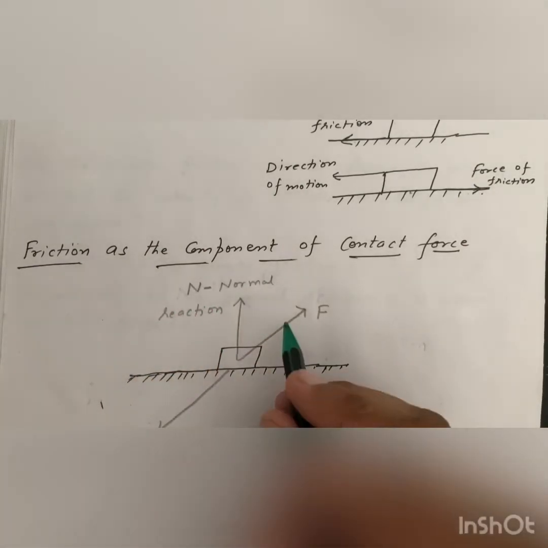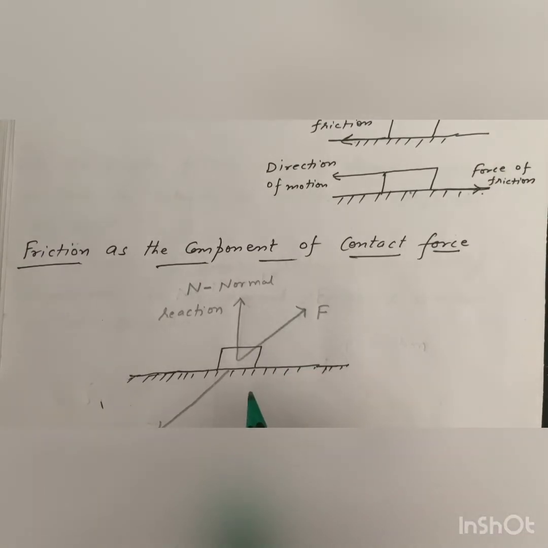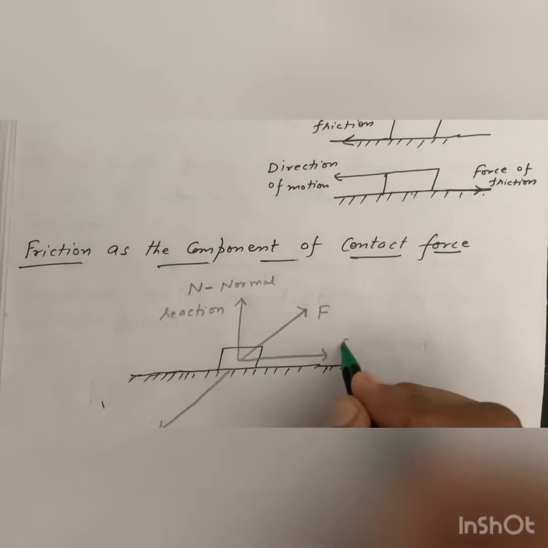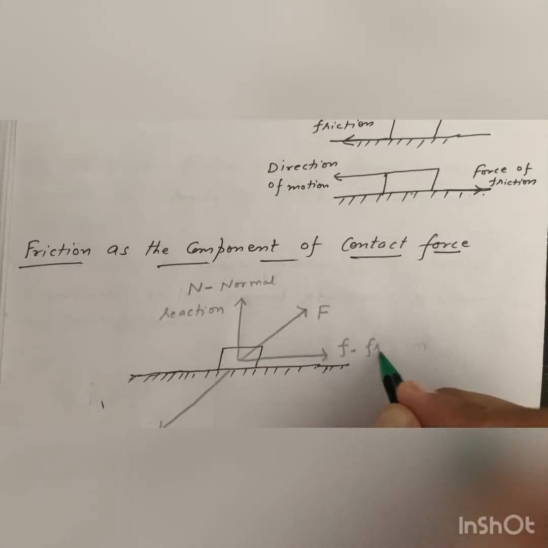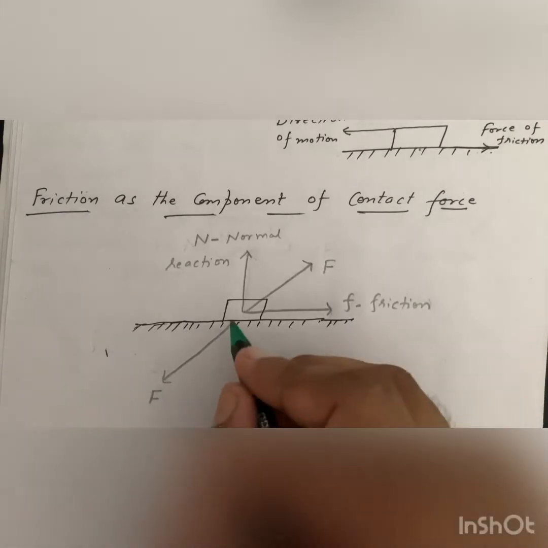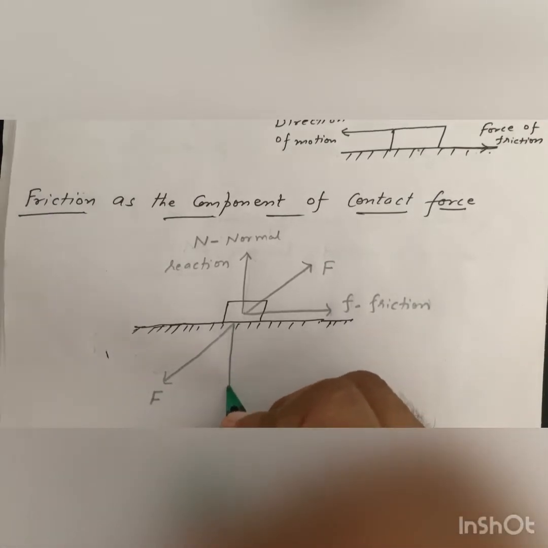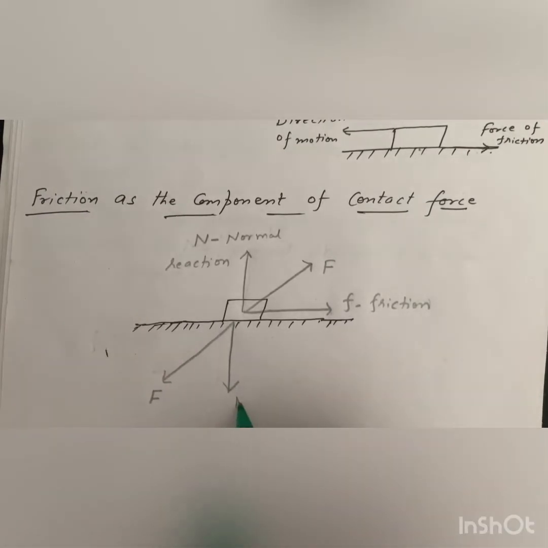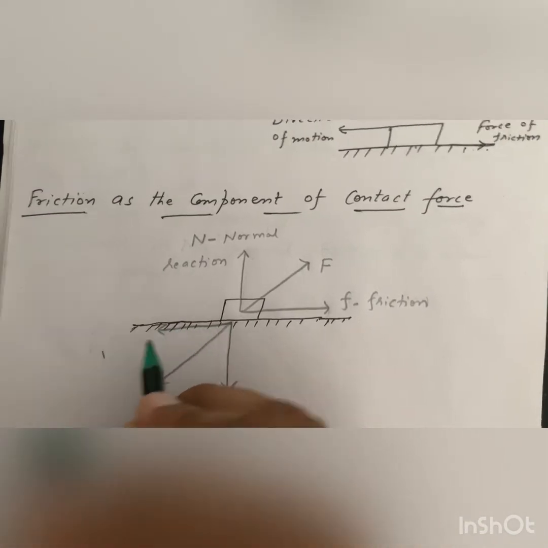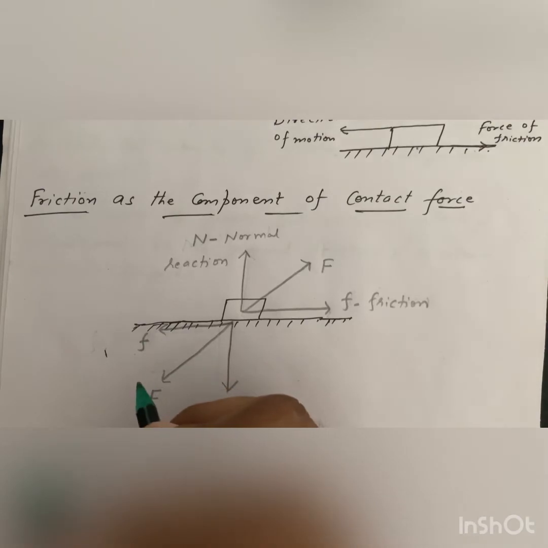The component of contact force parallel to the horizontal is called force of friction. Similarly, here this is the normal reaction and this is the force of friction.